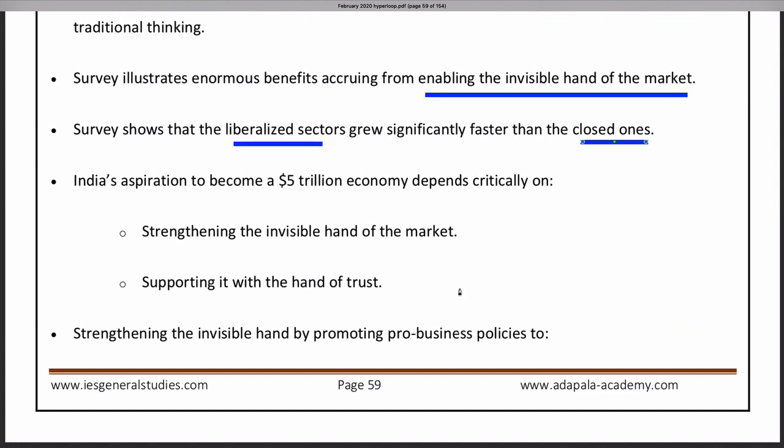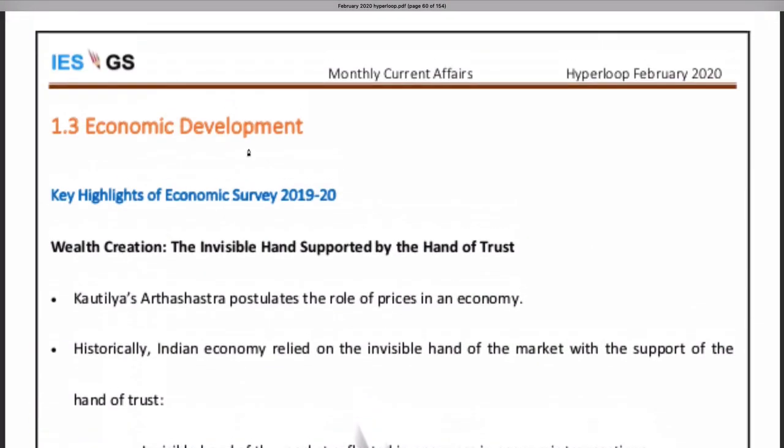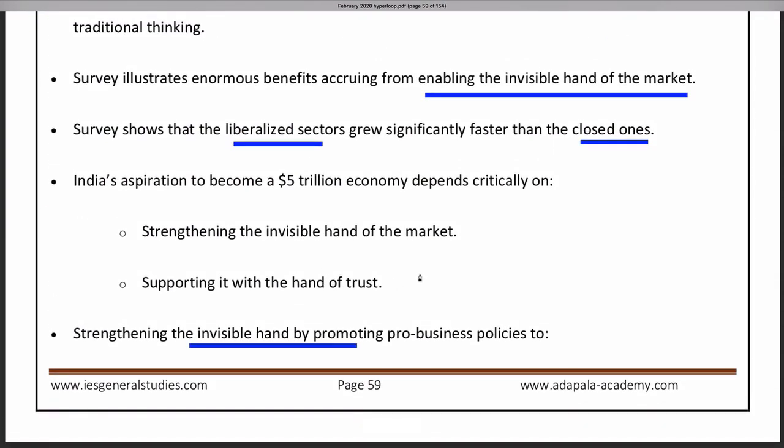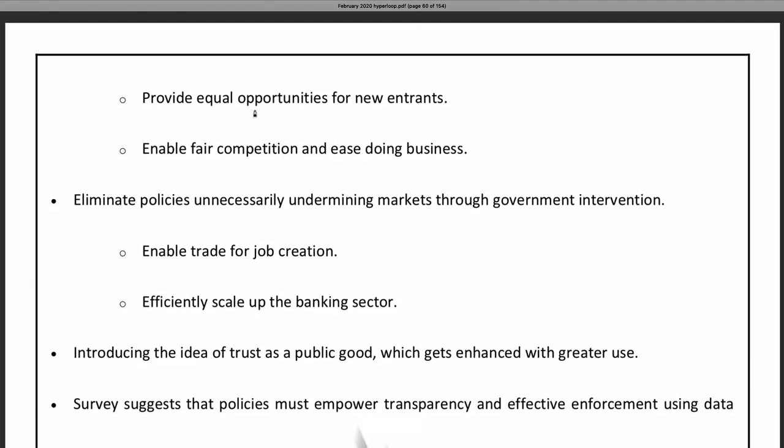So, how can we strengthen the invisible hand? By promoting pro-business policies, that is, enabling the people who are doing business. Then equal opportunities for the new entrants, not only the existing players. New people should also be able to come into the market. Only then will competition come. Enable fair competition and ease of doing business.